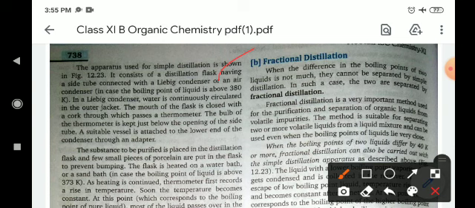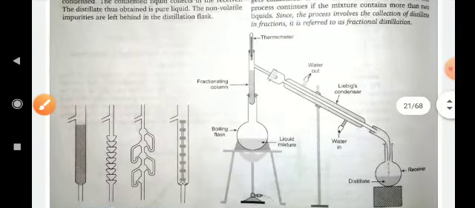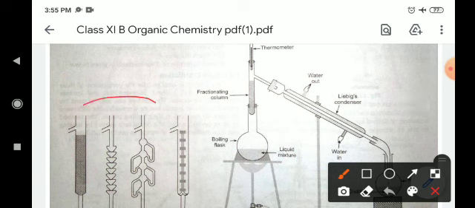Fractional distillation is somewhat like simple distillation, but there is one single difference, and that is a fractionating column is used in this system.